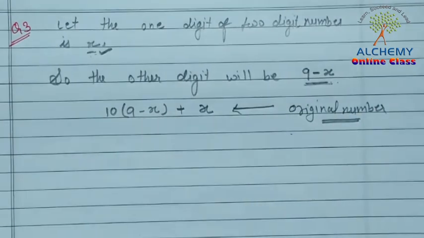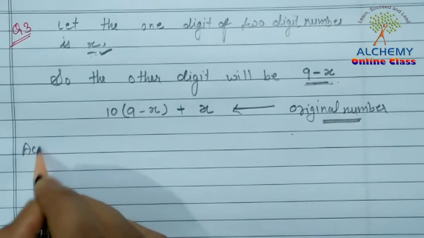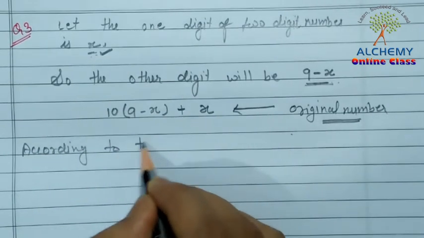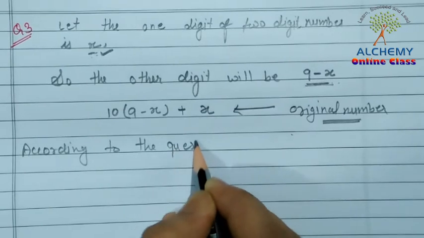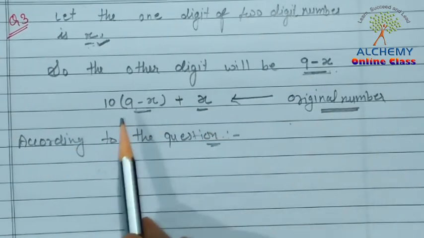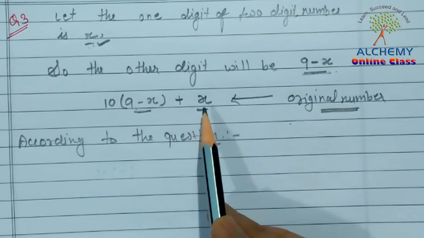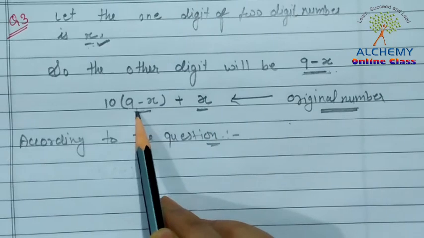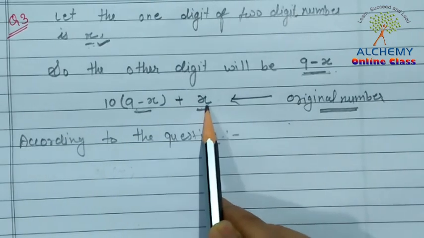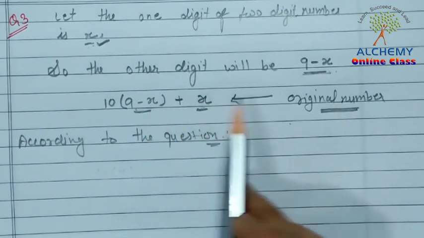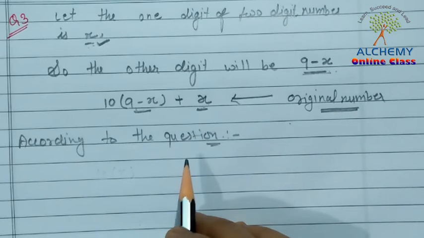Now according to the question, we can interchange the places of the digits. The unit digit goes to the tens place, and the tens digit goes to the place of the unit digit. When we change the places, we get a new number.